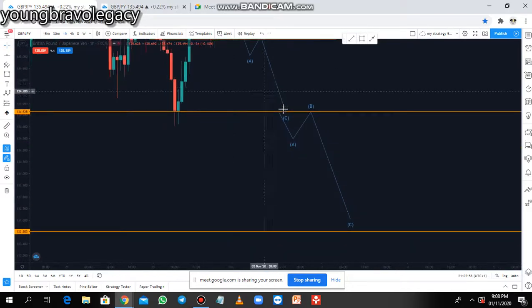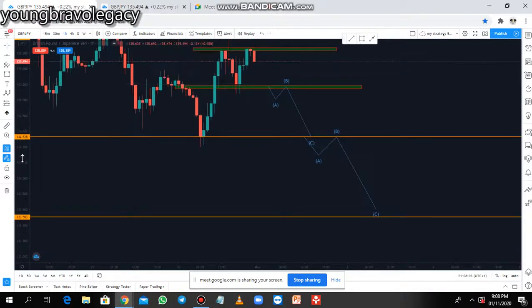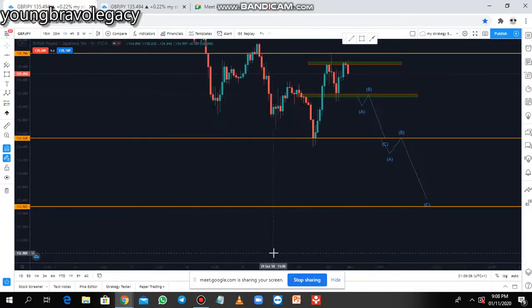Then from here, if we break this area, we are coming down to this area, then we can start doing what we want. So that's the outlook on GBPJPY for this week. That's what we are expecting on GBPJPY.